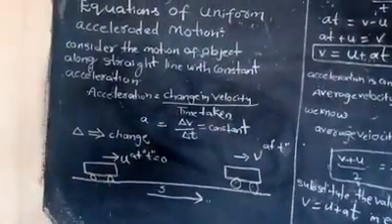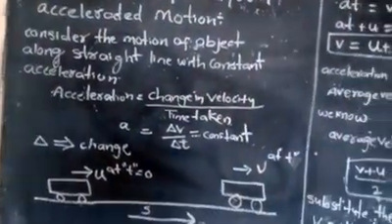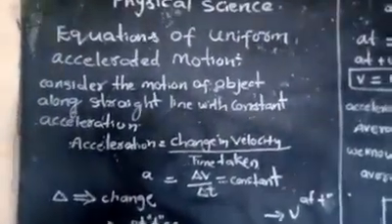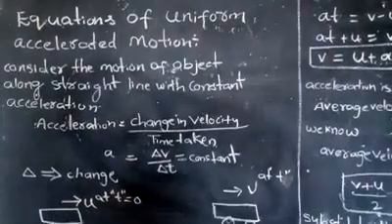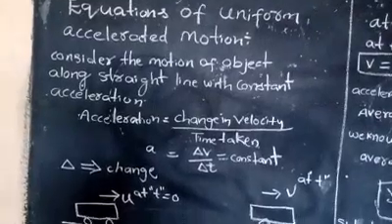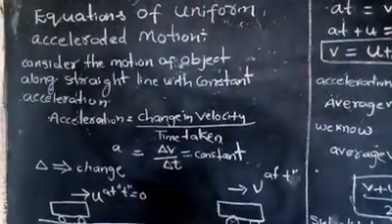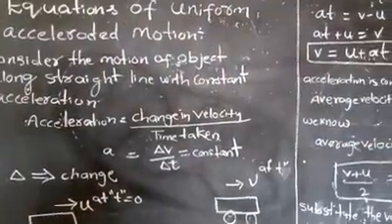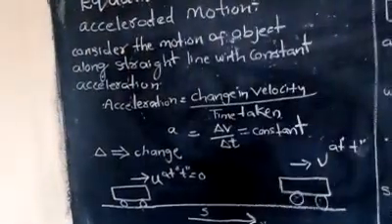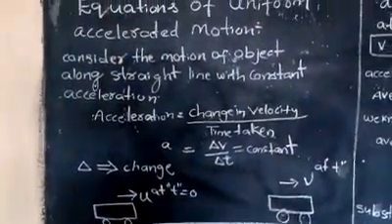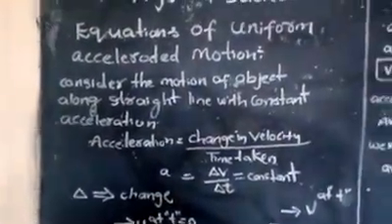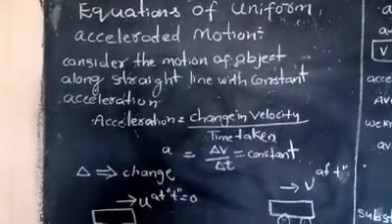Today we are discussing what? Equations of uniformly accelerated motion. Okay, children, consider that an object or vehicle moves along a straight line with a constant acceleration. Acceleration means change in velocity in a given time. So consider that the object is moving along a straight line with a constant acceleration.